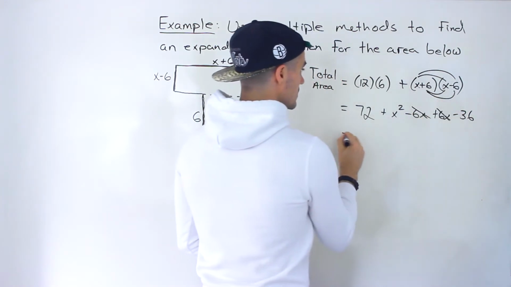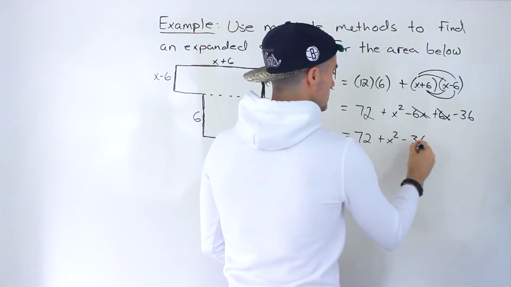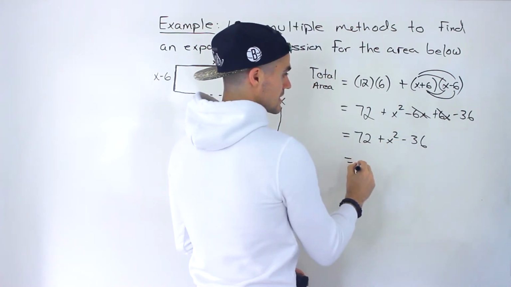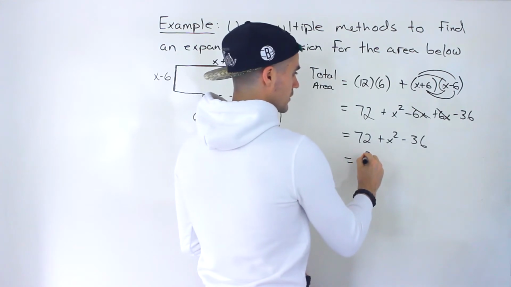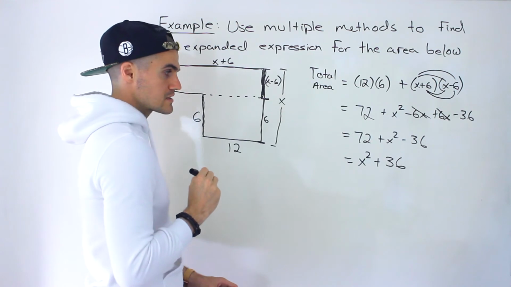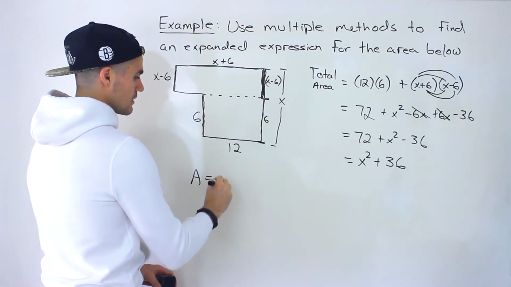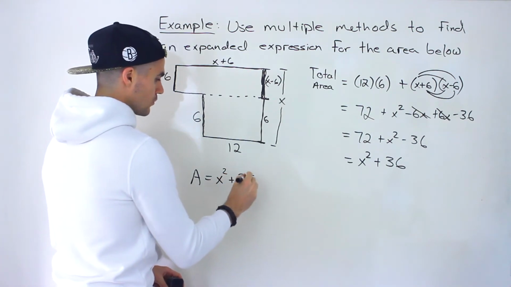The middle terms cancel out, so we've got 72 plus x squared minus 36. 72 minus 36 simplifies to 36. Let's put the variable first, in a nicer format, so x squared plus 36 ends up being the expression for the area.